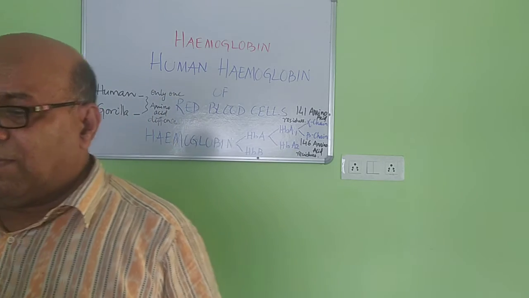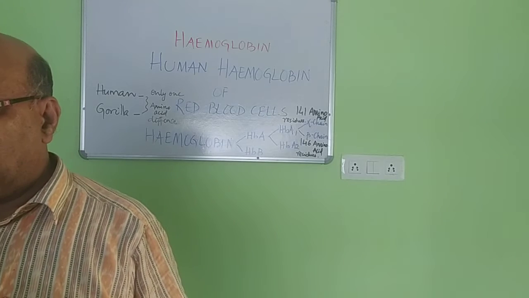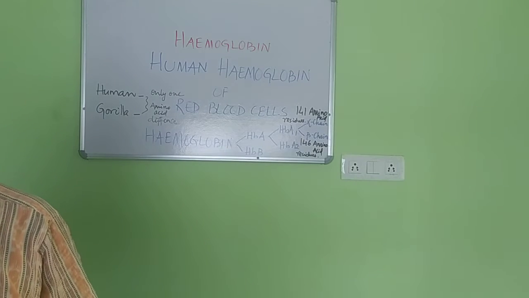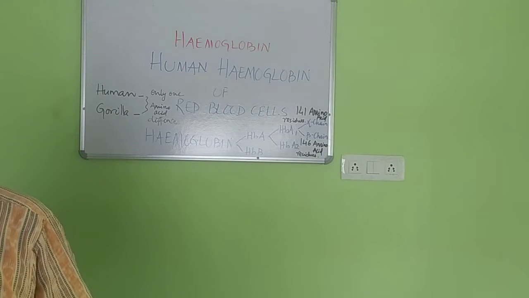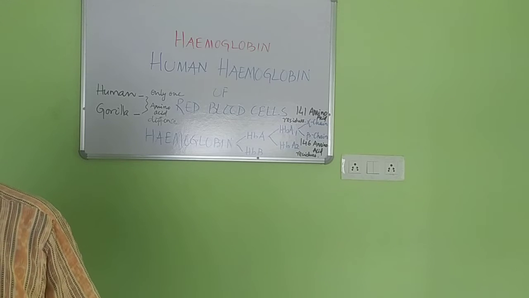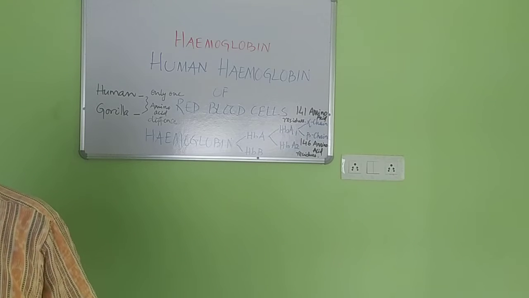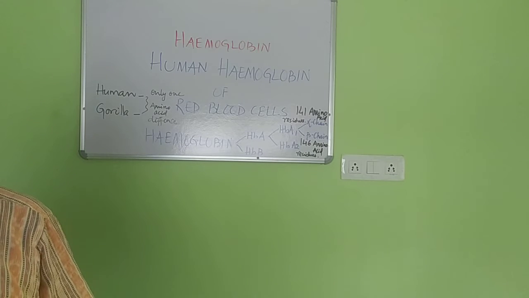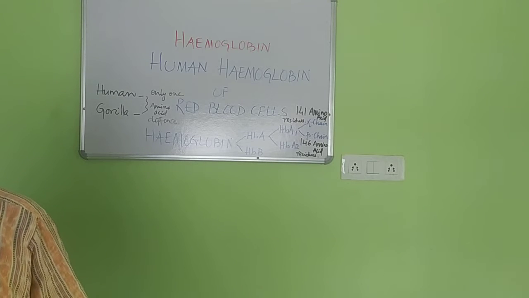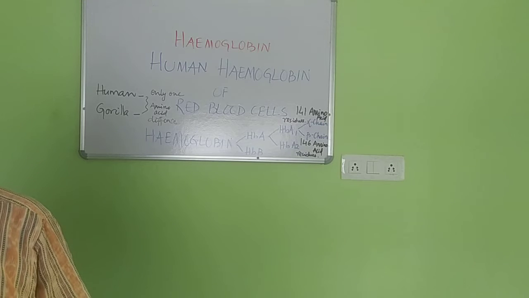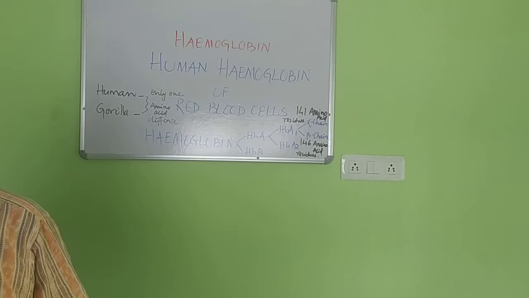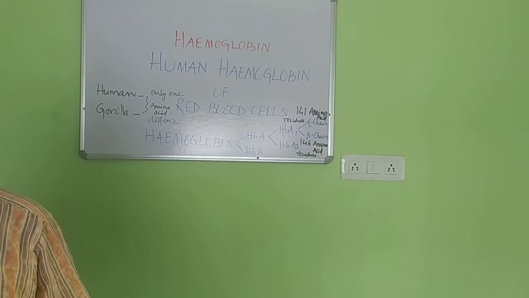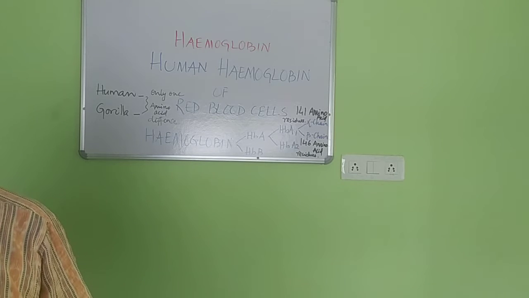Okay, the hemoglobin available in the human body, especially in the RBCs: human hemoglobin of red blood cells is formed of 4 polypeptide chains. The adult human hemoglobin molecule is composed of 2 identical alpha chains and 2 identical beta chains.